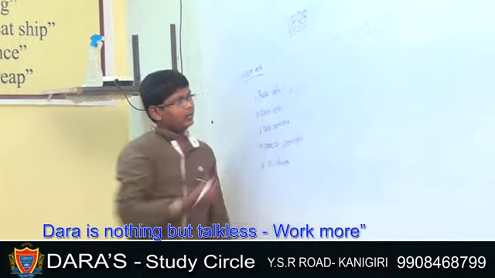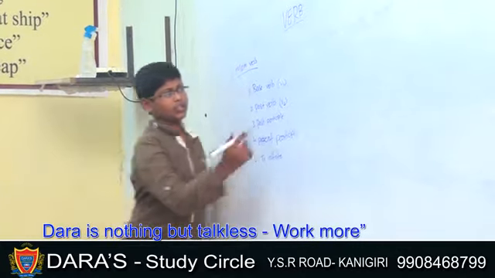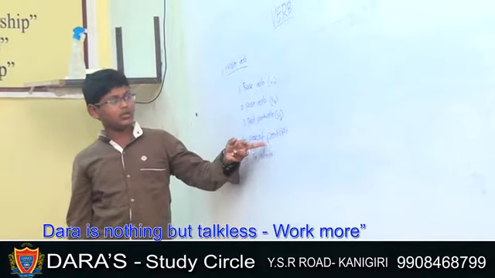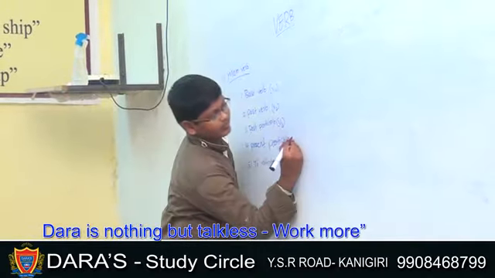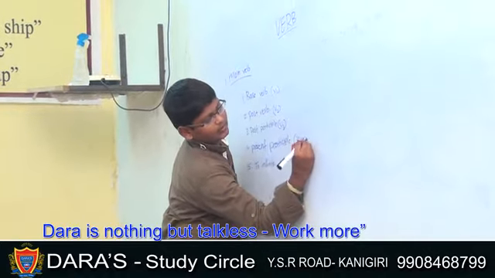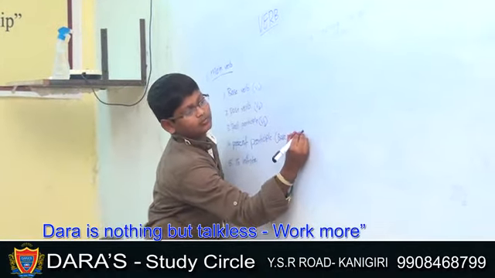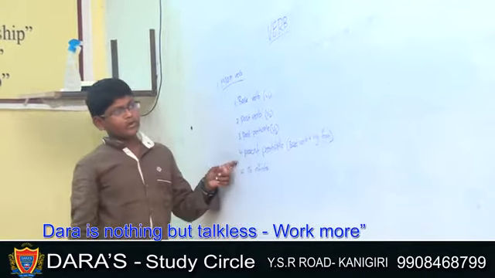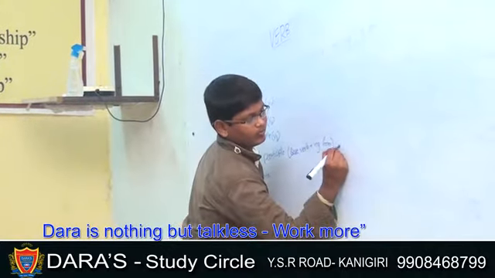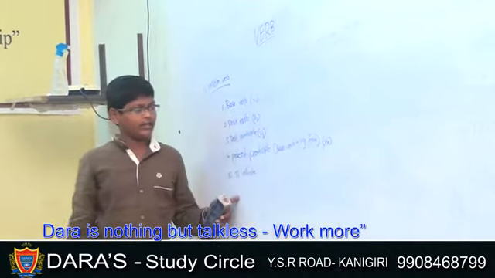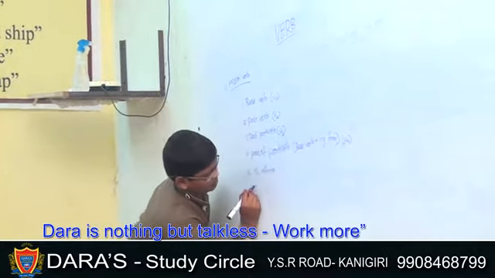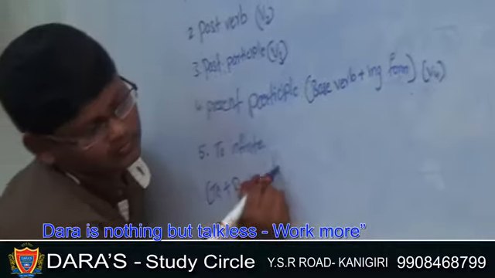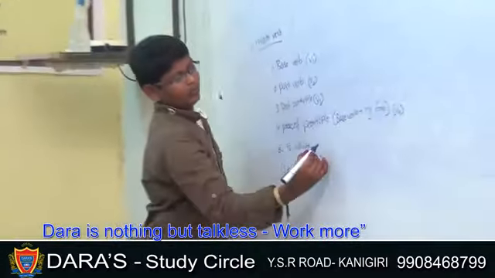Past participle, third form of the verb, denotes V3. To infinitive is formed by adding to plus base verb. Fifth form of verb, V5.